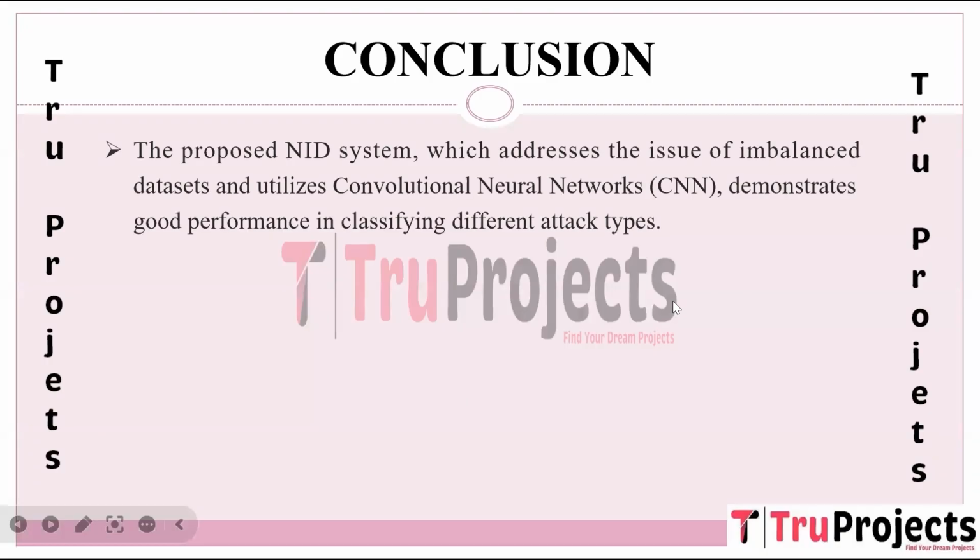Conclusion of the project. The proposed NID system effectively addresses the challenge of imbalanced datasets commonly encountered in cybersecurity. By utilizing convolutional neural networks, CNN, it demonstrates commendable performance in accurately classifying various types of network attacks. The CNN architecture enables the system to learn complex patterns and features from network traffic data, resulting in better identification and classification of different attack types compared to traditional methods.